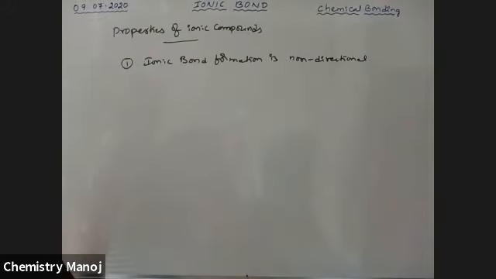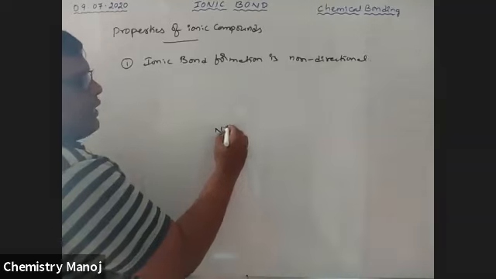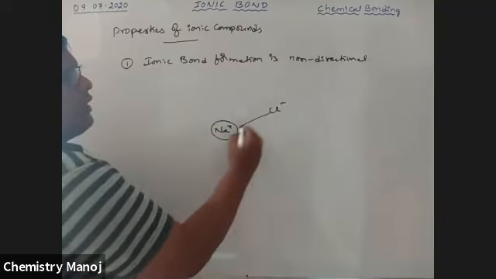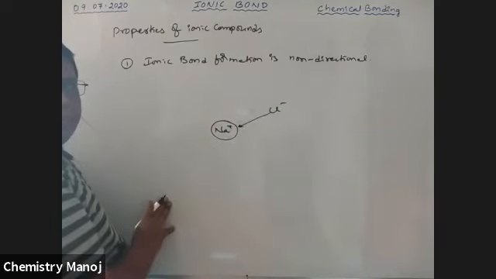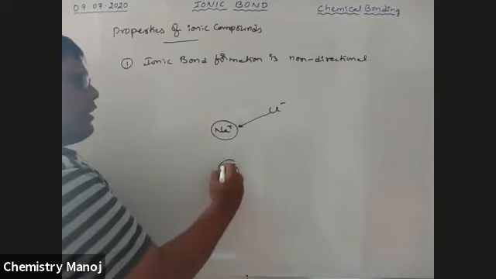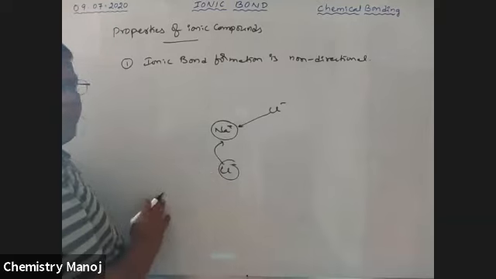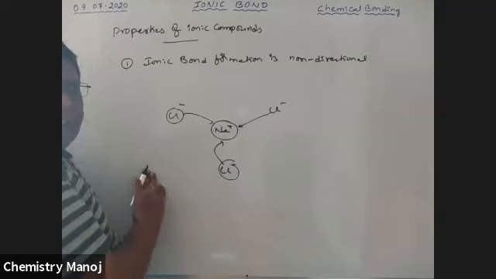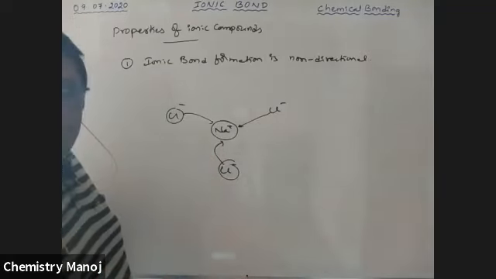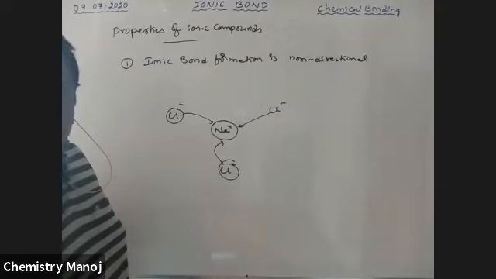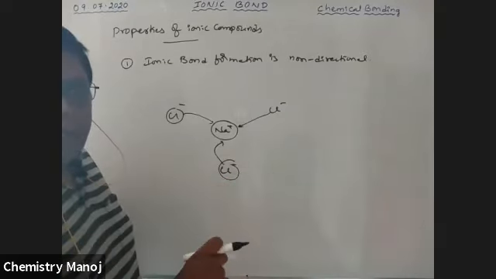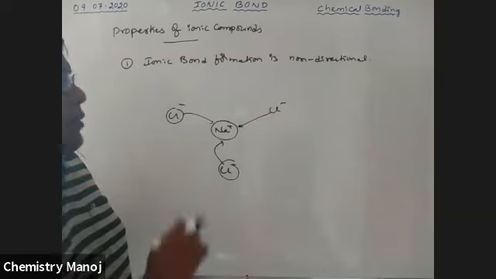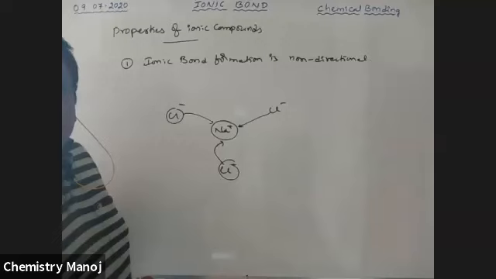Ionic bond is non-directional. That means I am taking an Na plus ion here. So there is a Cl minus ion, and automatically that is attracted to the Na plus ion. If a Cl minus ion is placed here, it is also attracted. That means the bond is possible anywhere. It is not in one particular direction only, where I would attract only in this direction and not in the other directions. That is not the case for ionic compounds.